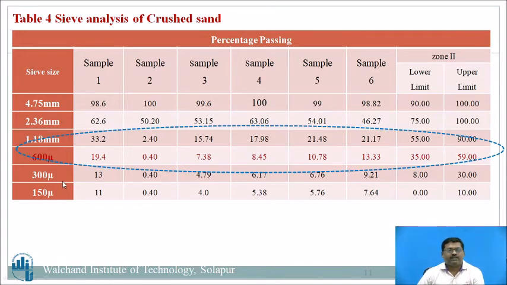Now if you consider the 300 micron, this value is somewhere matching, 13, and somewhere it is 9. So the first sample and the sixth sample are okay, meeting the criteria. But the major problem is 1.18 and 600 micron. The 600 micron size is the pure sand. The homogeneity and workability of the concrete always depend upon the 600 micron sieve size. So this is the comparative study.